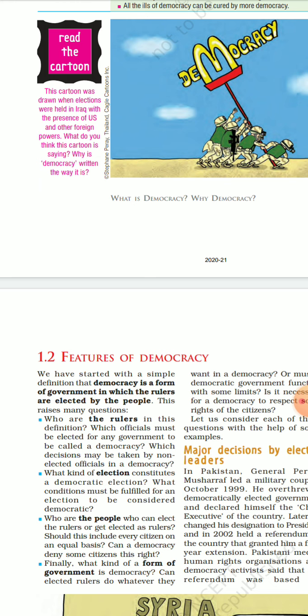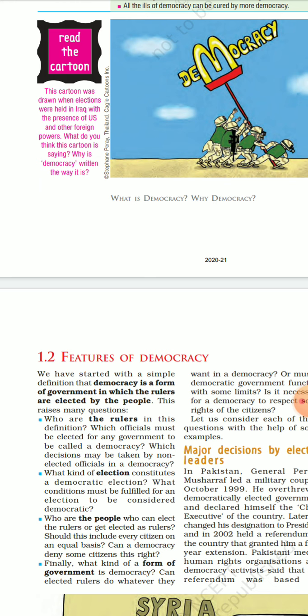What is the criteria for the election of governments? What kind of election constitutes a democratic election? What conditions must be fulfilled for an election to be considered democratic? What are the policies to be framed for conducting a democratic election? Who are the people who elect the rulers? Should this include every citizen, or should a citizen have certain characteristics or features?